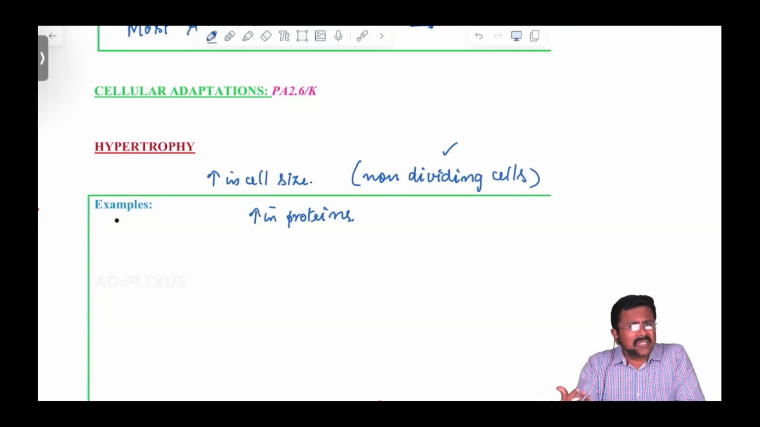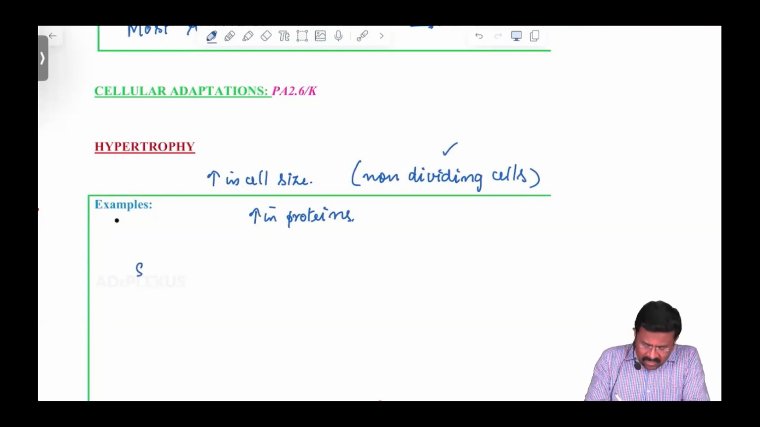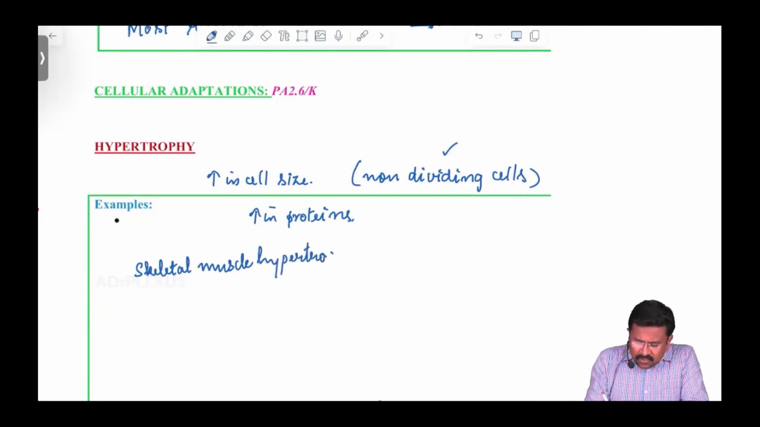So skeletal muscles, what do you think, hypertrophy? Yes, skeletal muscle hypertrophy occurs in bodybuilders. Skeletal muscle undergoes hypertrophy because these cells cannot divide. So they can increase in size in bodybuilders and athletes.